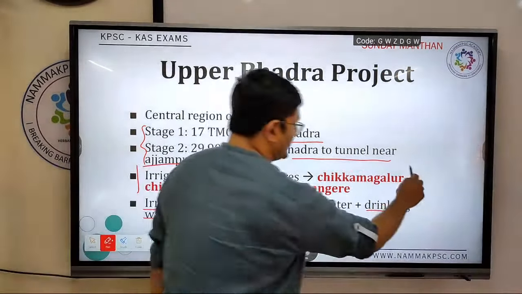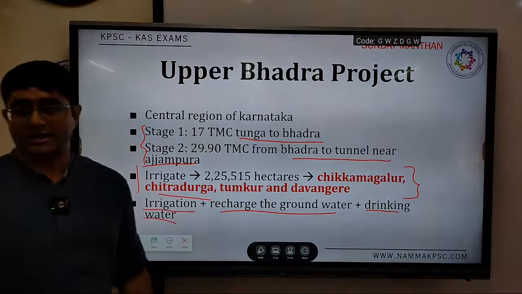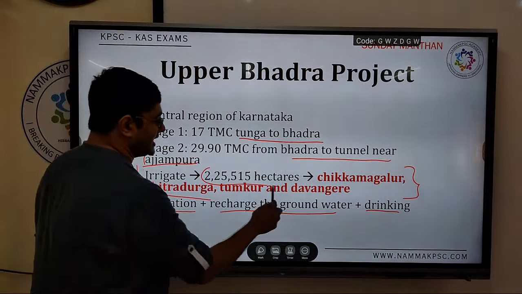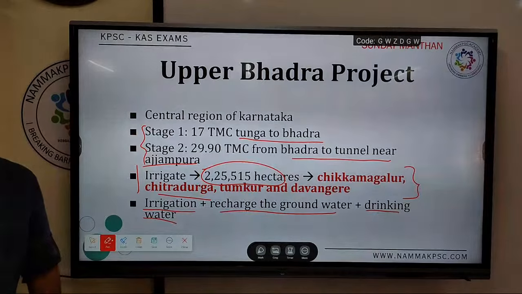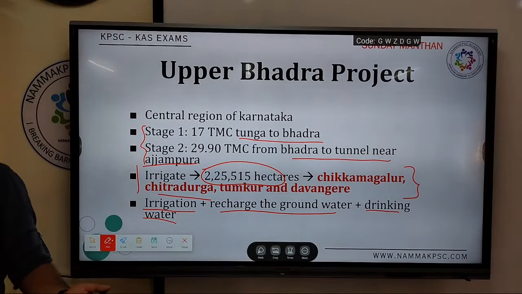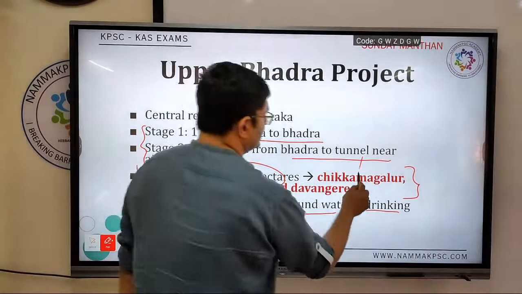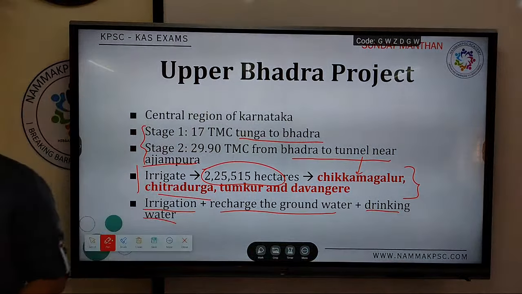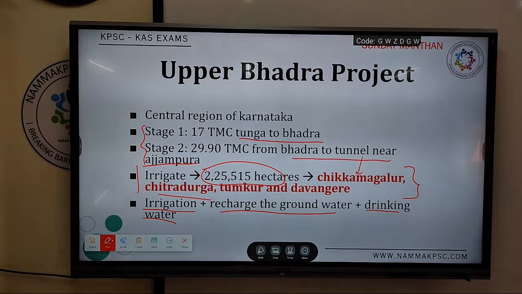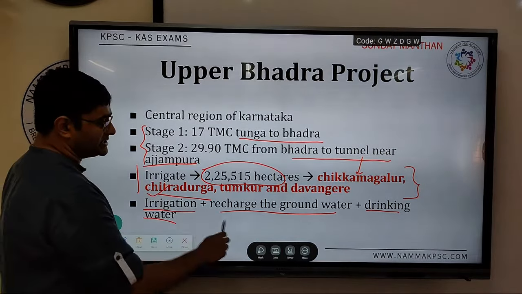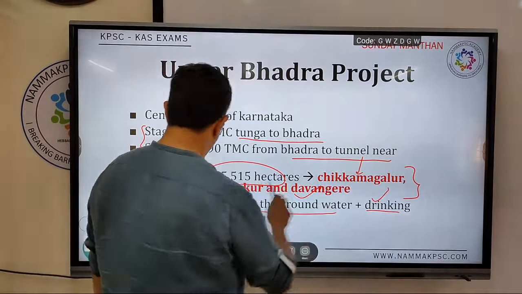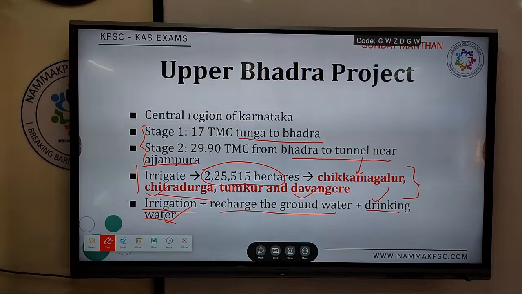So in your prelims examination, they can ask what is the irrigation potential of Upper Bhadra project. They can ask which districts it benefits. All right. So it is for irrigation, recharge of groundwater and for drinking water purpose. So this is Upper Bhadra project.